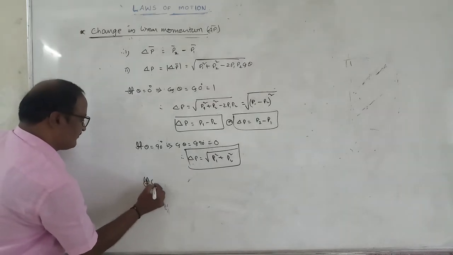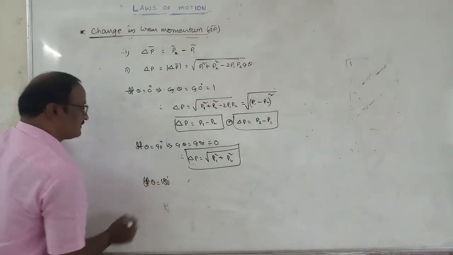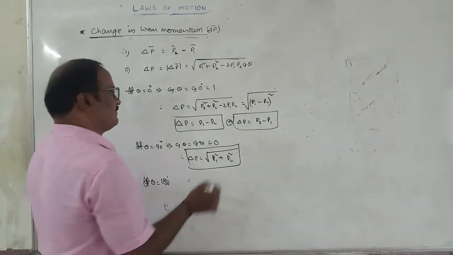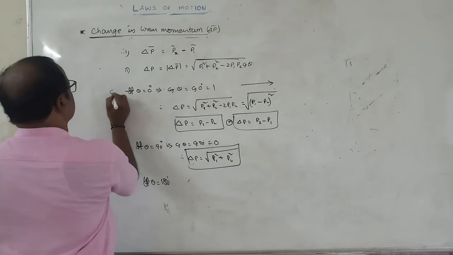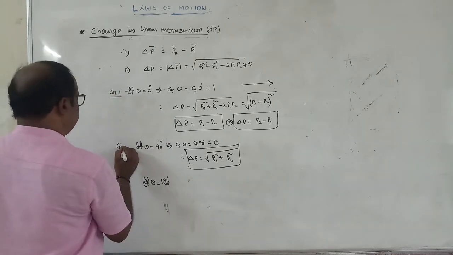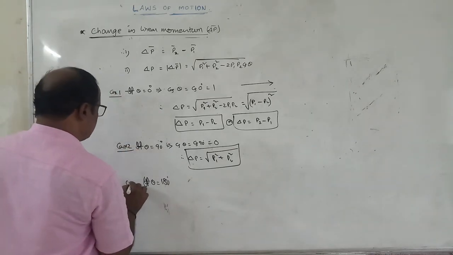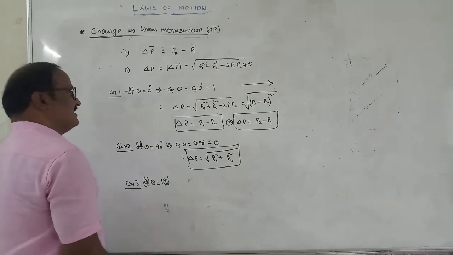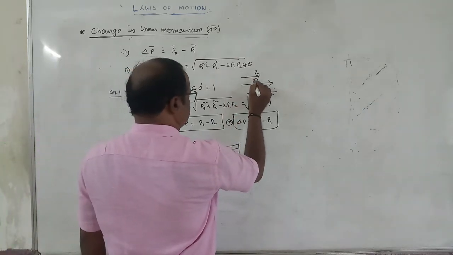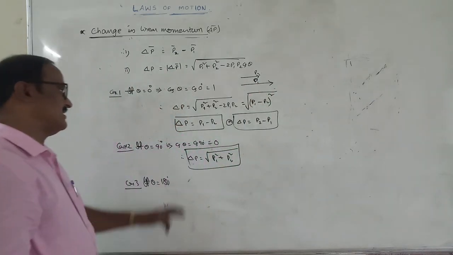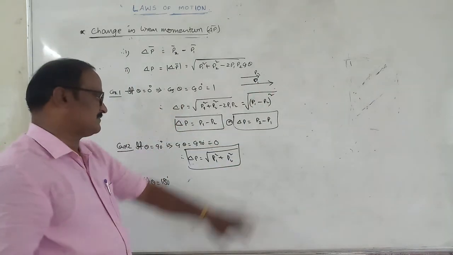Suppose here, if theta is equal to 180 degrees, see an example. This is case 1, this is case 2, and this is case 3. In case 1, P1 and P2 are both in the same direction. Therefore, the change in momentum is equal to P1 minus P2 or P2 minus P1.